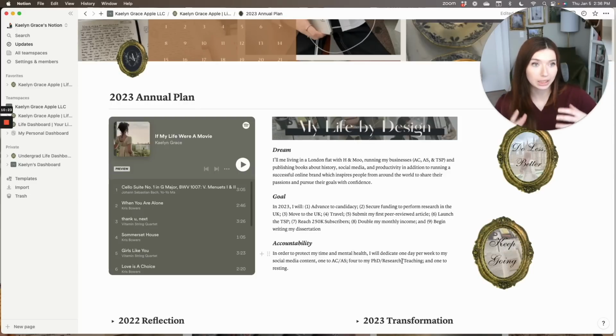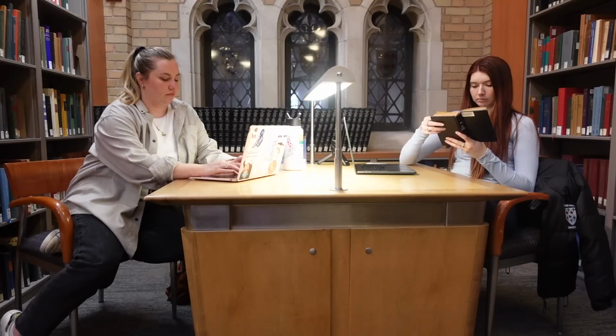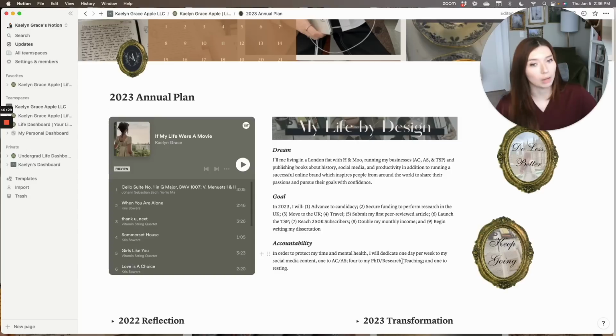And I did notice that at the beginning of last year, I was going to campus and spending the full day on campus, and that was really helping my overall productivity and ability to focus on my research and preparing for comprehensive exams. One thing that I'm really going to be focusing on this year is spending 4 complete days on campus or really focused on the PhD research and preparing for teaching, and then have a day that I can focus on social media. That means editing a YouTube video or filming or creating TikTok content, that kind of thing. I will likely end up needing to do 5 days a week for the PhD, in which case that's going to dump into one of the Accepted days. That way I know that I'm separating my time and hopefully being more efficient and productive.